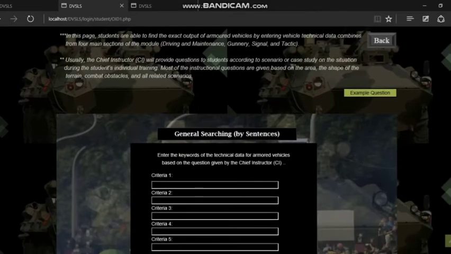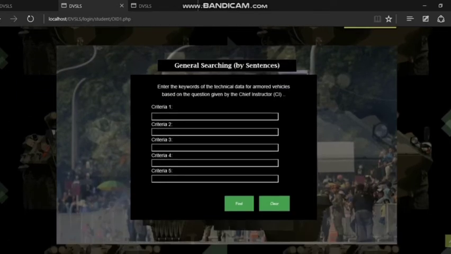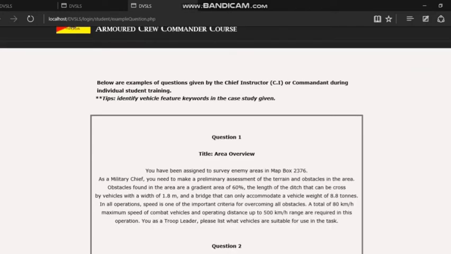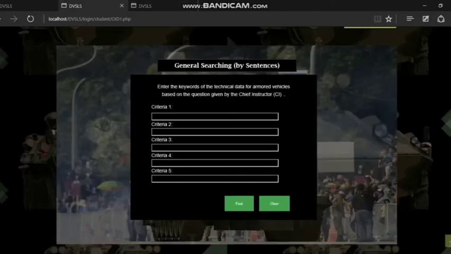Based on my observation, from the questions always given by the chief instructor for the students, the minimum criteria that are usually asked is 1, and the maximum criteria that can be asked is 5. Okay, we look at the questions and we can demo how this part will function.